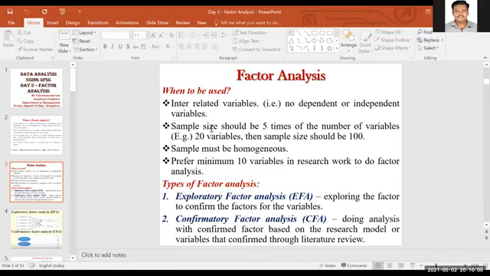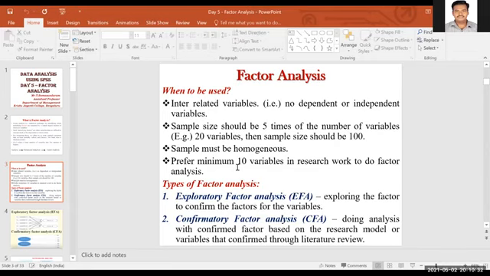Second point is sample size should be 5 times the number of variables. For example, if you have 20 variables, then sample size should be 100. The minimum is 10 variables you should have to do the factor analysis. So for 10 variables, at least, you should have 10 into 5, 50 samples, if you can do that. Okay, so these are the situations you have to use.